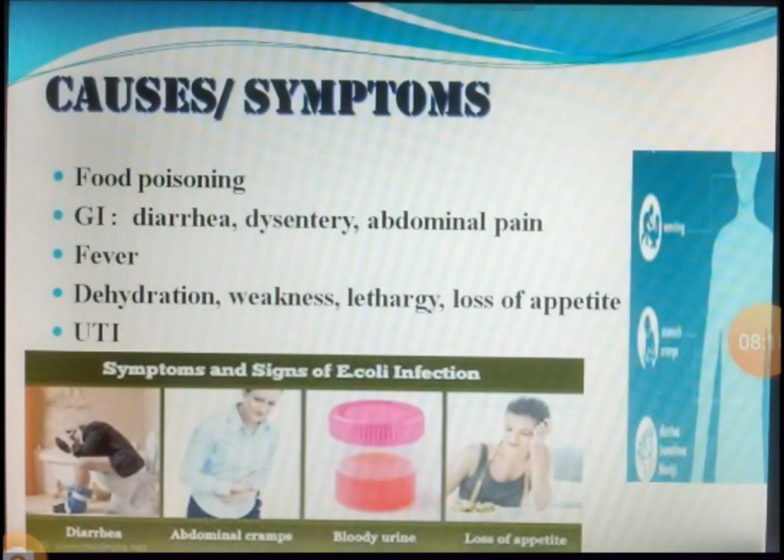Coming to the symptoms. Now what does it mainly cause? It causes food poisoning, that is gastrointestinal disease. Now what does it cause? It causes diarrhea, dysentery, abdominal pain. What is the difference between diarrhea and dysentery? Diarrhea is loose watery stool, dysentery is with mucus and blood.